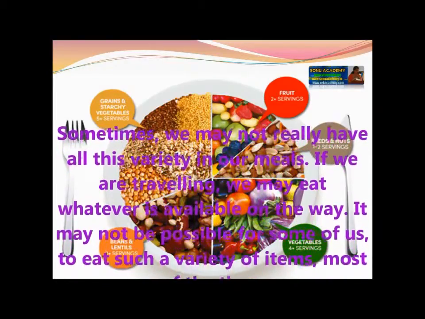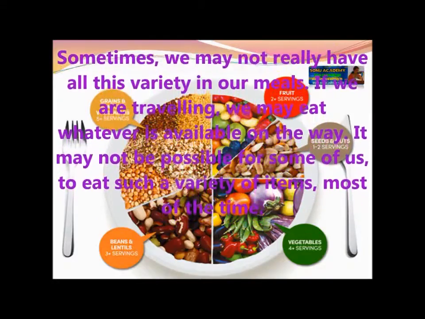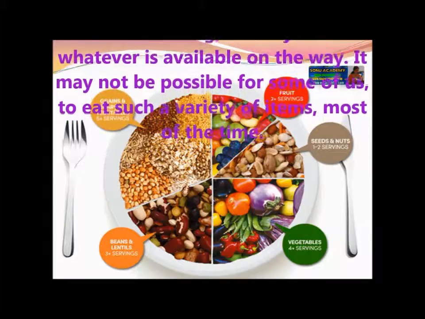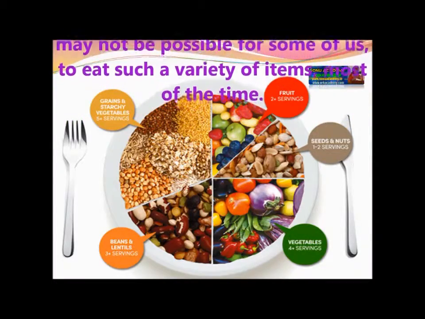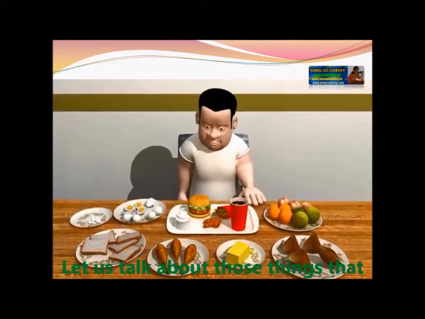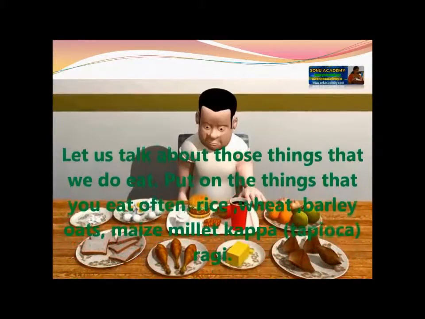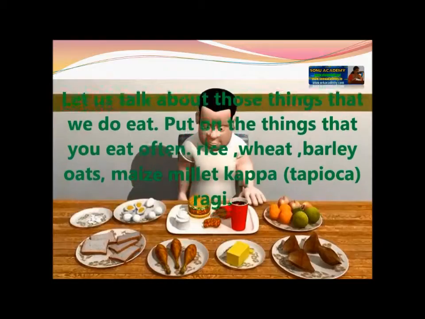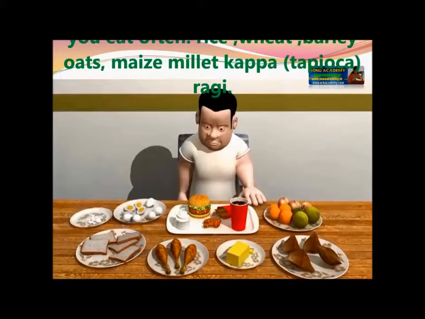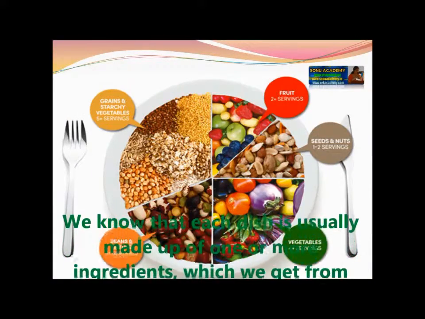Sometimes we may not really have all these varieties in our meals. If we are traveling, we may eat whatever is available on the way. It may not be possible for some of us to eat such a variety of items most of the time. Let us talk about those things that we do eat. Put down the things that you eat often: rice, meat, barley, oats, maize, milk, chapati, ragi, etc. Most of our food is made up of these things. Let us see what different food items contain.